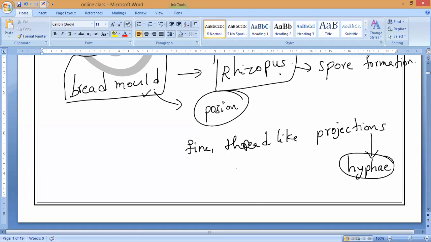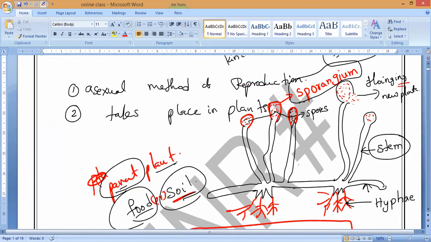And the thin stems having a knob-like structure, they are called sporangium. That is what you have to remember. Is it okay, guys? The thin stems having knob-like balls, you can notice it here. They look like balls which contain the spores. That is what we used to call sporangia.